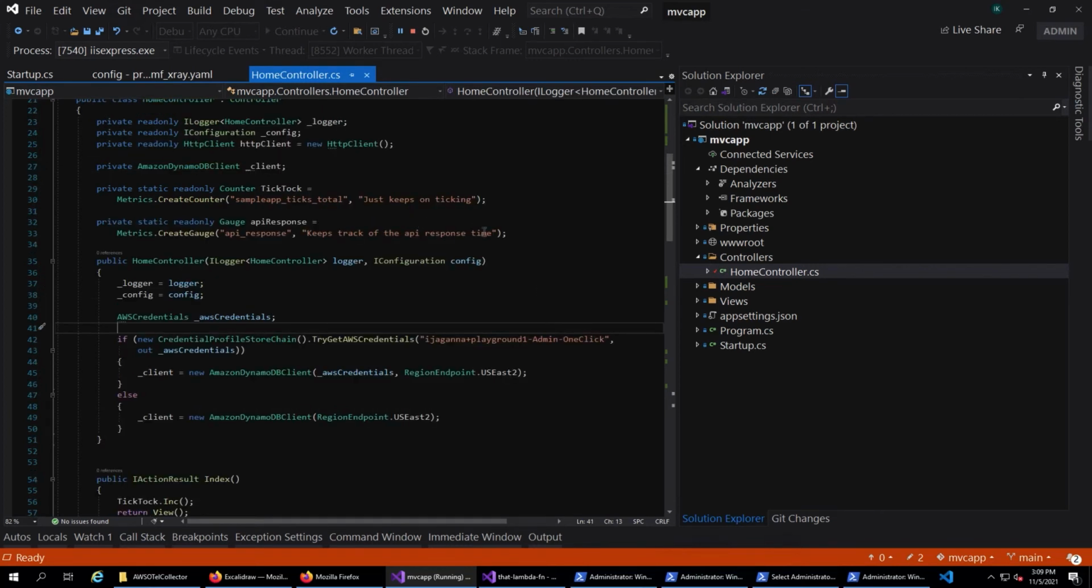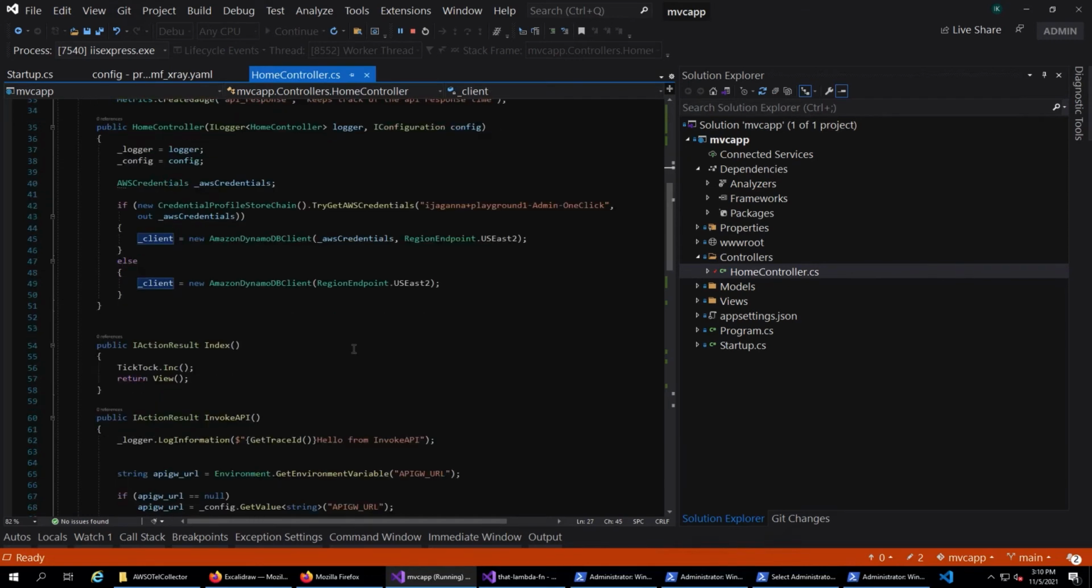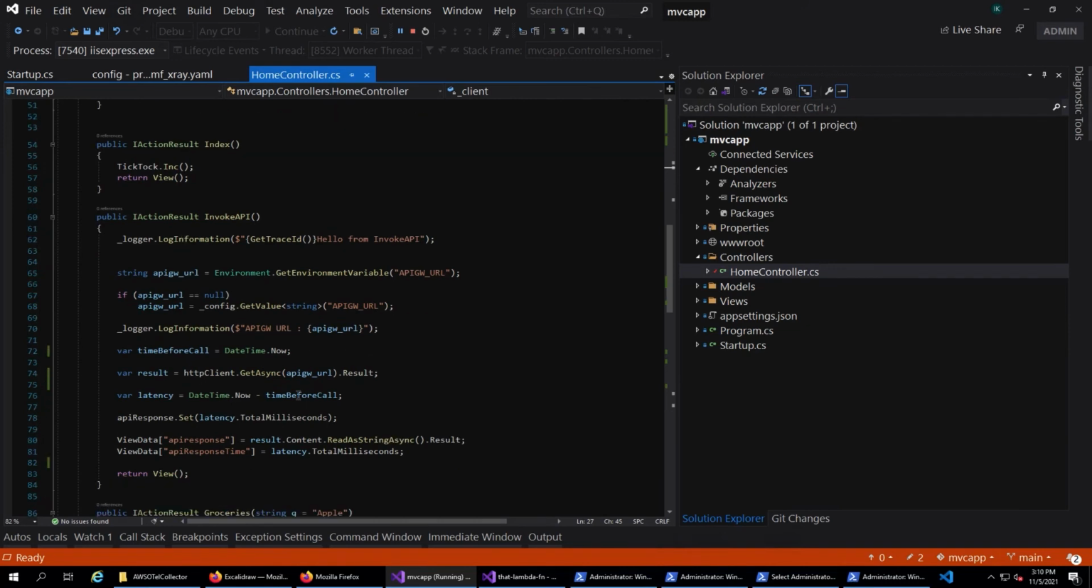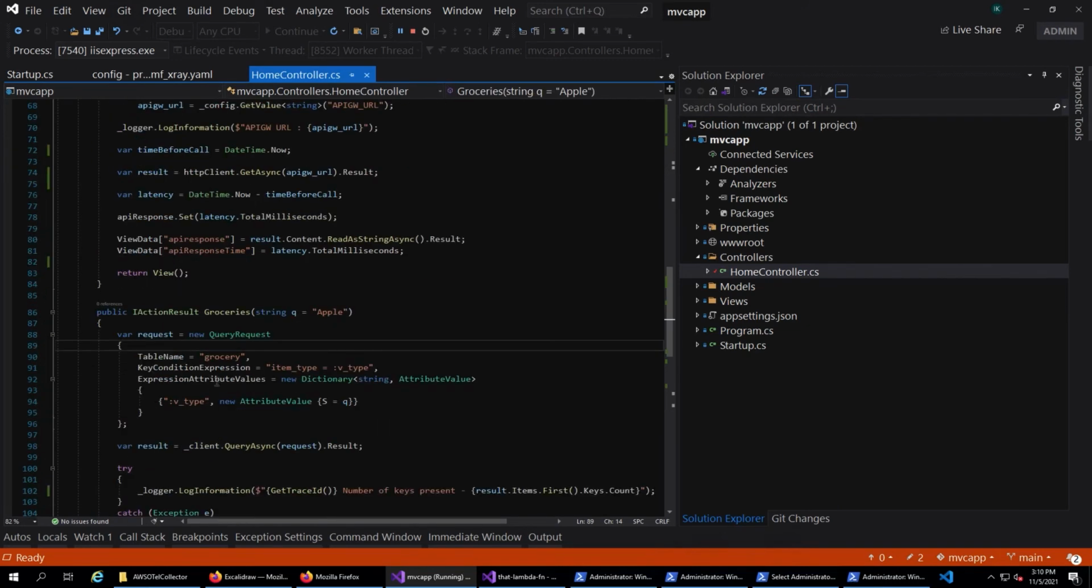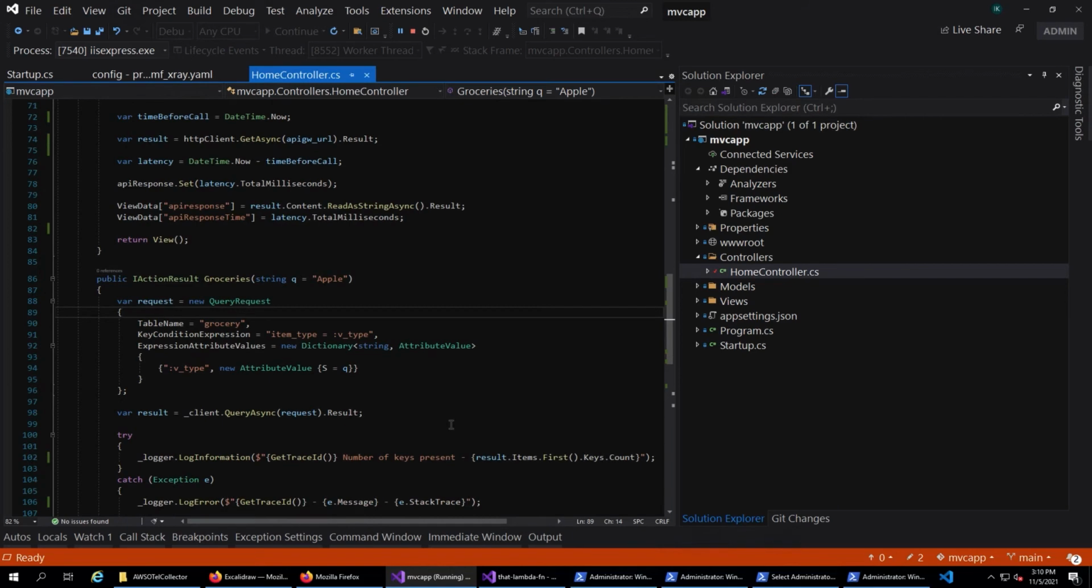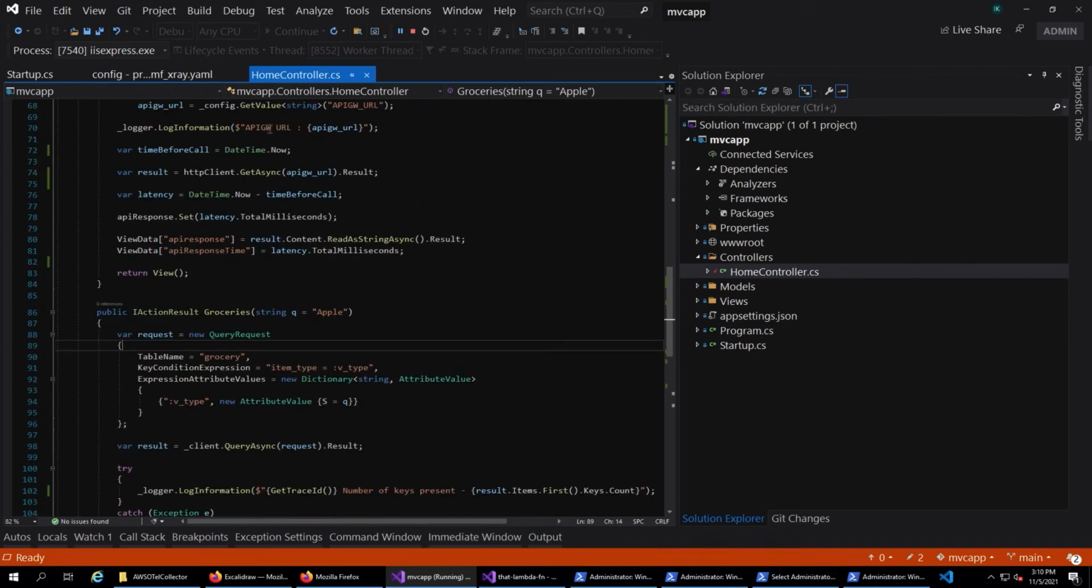Simply because I've configured my OpenTelemetry SDK to collect AWS SDK calls and HTTP client calls, it's going to track all those calls. Because of that, my DynamoDB calls will be traced, including the calls I'm making to the grocery table in my DynamoDB, and all the calls I'm making through the API Gateway through the HTTP client will be traced as well, because I have configured my application to collect those traces.